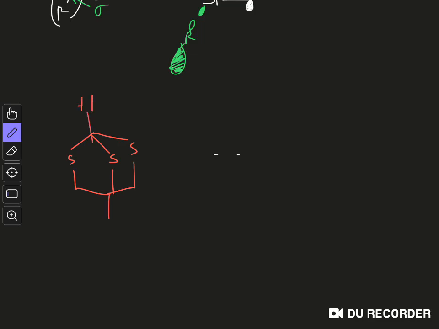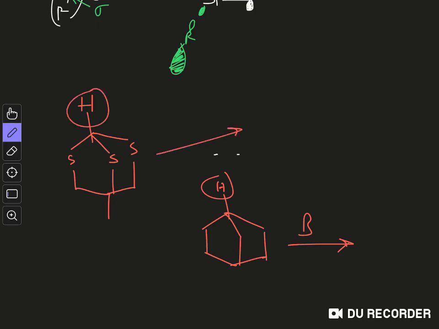If you take normal adamantane like this, where you have all the carbon atoms and one hydrogen over here, you cannot easily pick up this hydrogen by any base, because this hydrogen is not that much acidic. But if you consider this system, you can easily pick up this hydrogen. So what you will get is this anion over here. So you have this filled orbital, this is the anion.